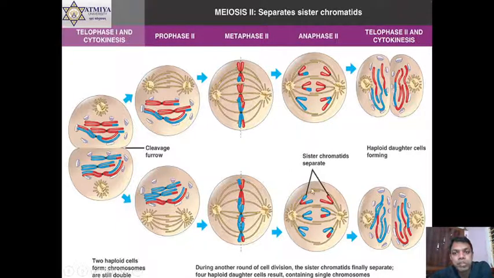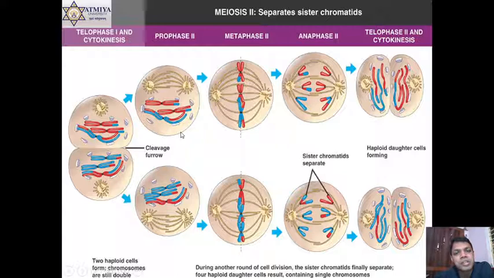See, meiosis 2 is equivalent to mitosis. It is divided into prophase 2, metaphase 2, anaphase 2, telophase 2, as well as cytokinesis. In prophase 2, again similar to mitosis, but for example, in human beings, if I start with prophase of mitosis, it will always start with 46 chromosomes, whereas meiosis 2 will always start with 23 chromosomes. This is the only difference, and then everything else is the same. Genes are already exchanged in meiosis 1 only.